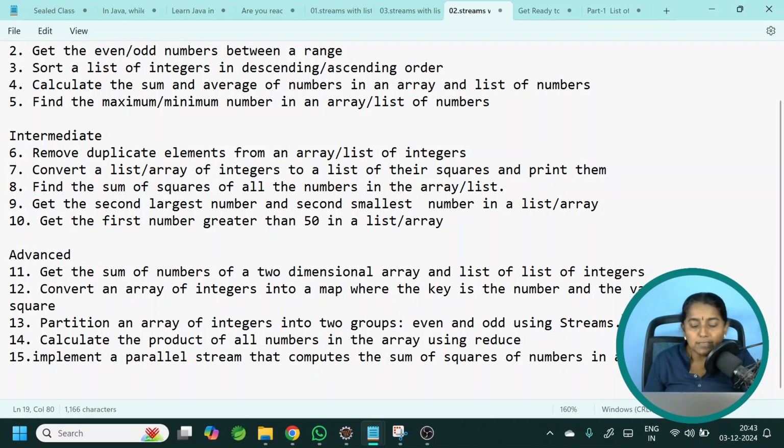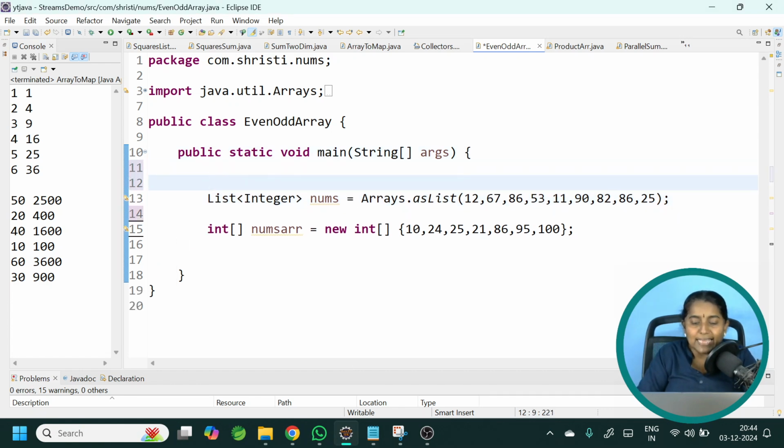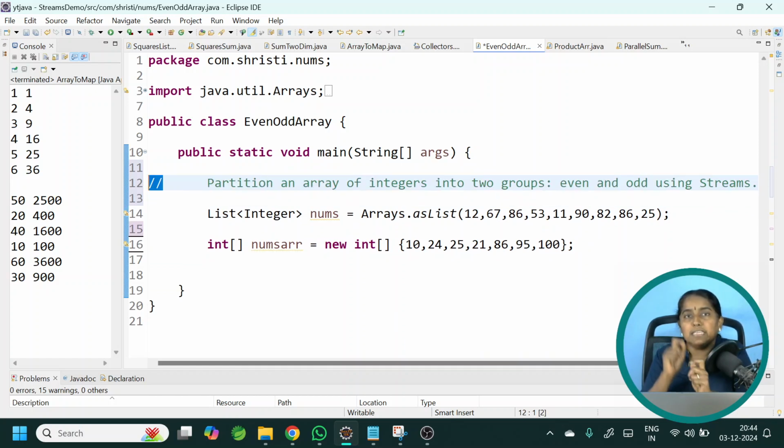Partition an array of integers into two groups, even and odd, using streams. Okay, here I have my list and array. What is the exact requirement? I need to identify the even numbers and odd numbers from the list and put them in two different arrays or two different lists. That is the requirement. If you have watched my previous video where we worked with the Streams API using a list of strings, we performed the same operation. In that case, we tried to divide our strings with vowels and without vowels. Here we are trying to divide our integers which are even and which are odd. It is very easy. Let us try it out.